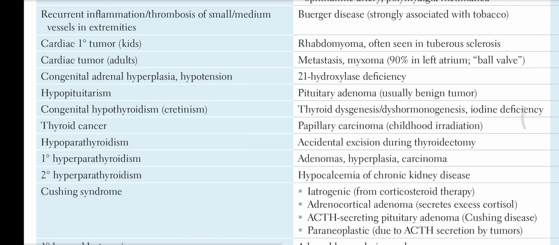Primary hyperparathyroidism is due to adenoma, hyperplasia, carcinoma.